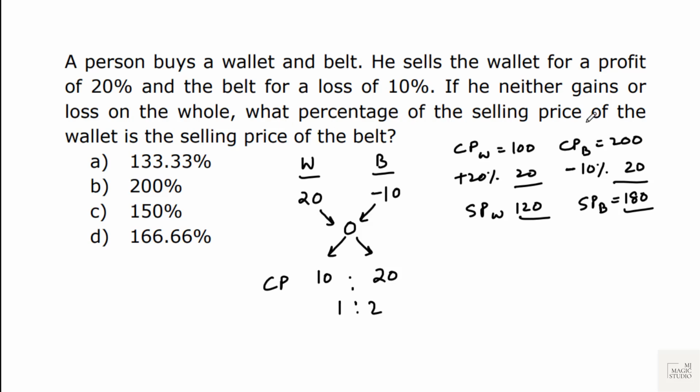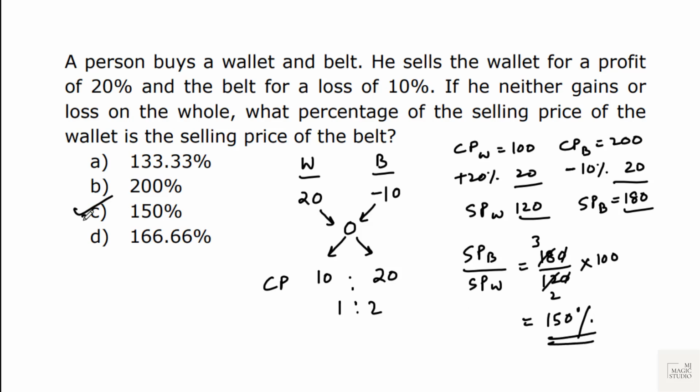What percentage of the selling price of the wallet is the selling price of belt? We need SPB by SPW. That is 180 by 120 into 100, that is 3 by 2, that is 150%. Option C is the fit.